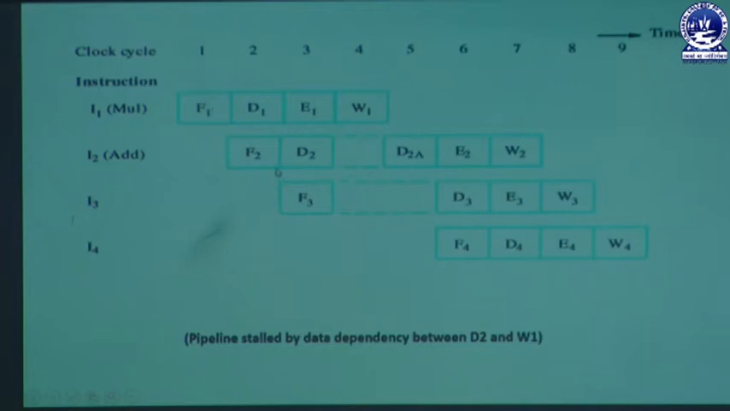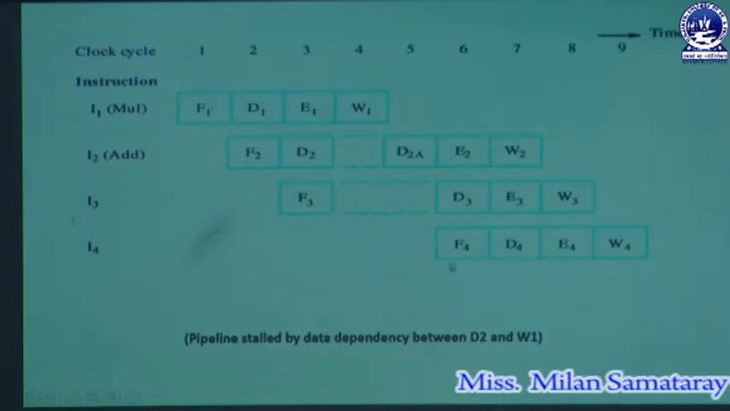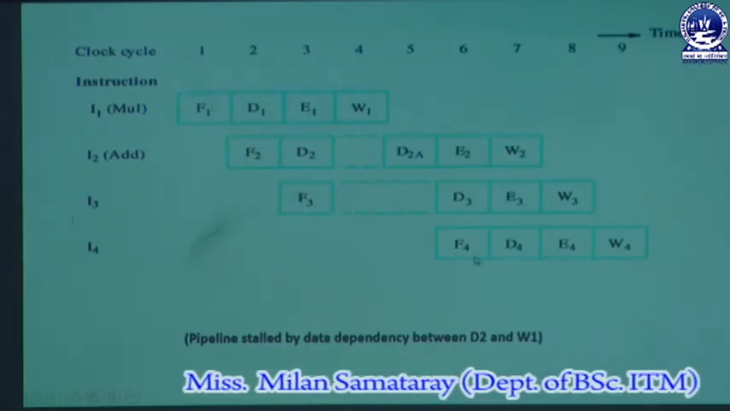So then it will not go for the decode, and it will rest in the fetch unit, and for this reason the fetch unit is busy with the I3 instruction. So the I4 instruction will wait until the fetch unit is free, and after getting free from instruction 3, the fetch unit will fetch instruction 4.